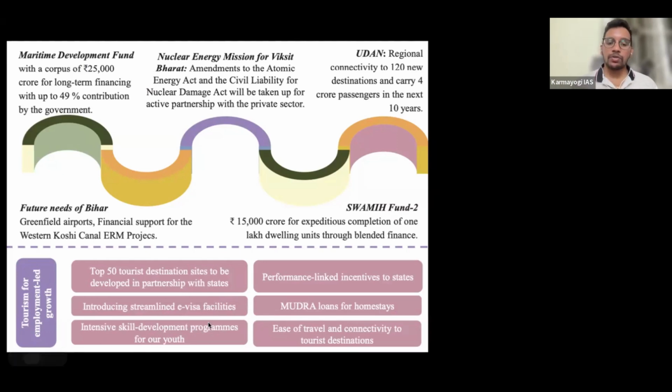Then the government is going to create skill development for youth. It is just a proposition. We have to see how they do. Then performance linked incentives to states. If some states are performing well, the government is going to give them incentives, more money. Mudra loans for homestays. Homestays were not getting Mudra loans till now. Now the government is going to provide Mudra loans for homestays so that they can invest more in homestays and hostings.